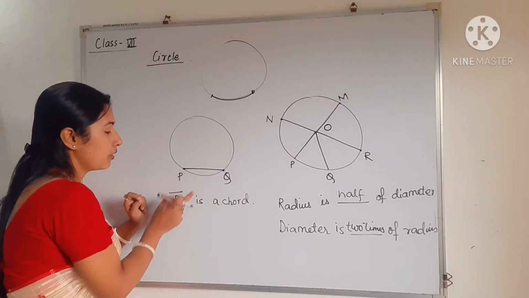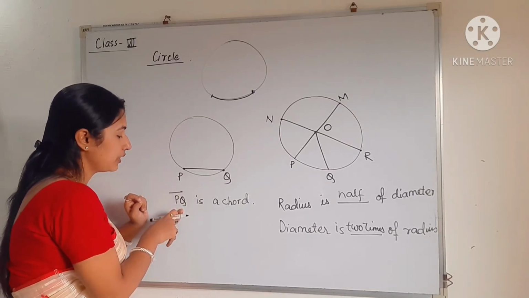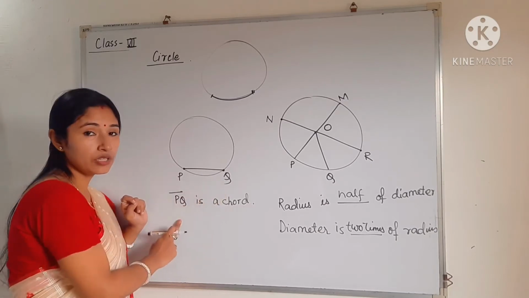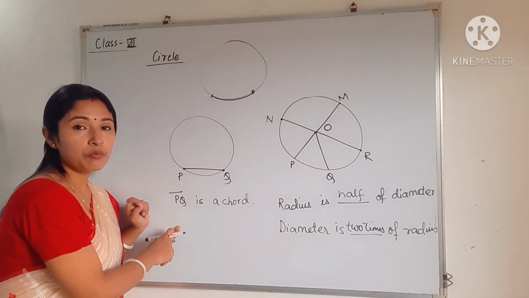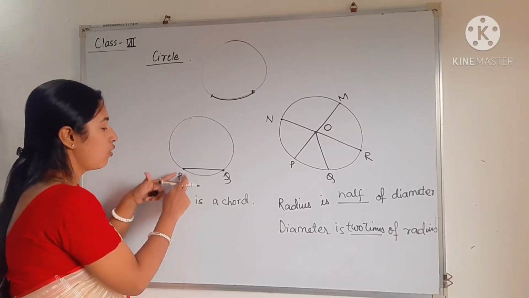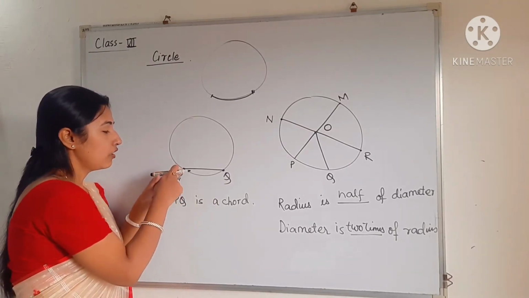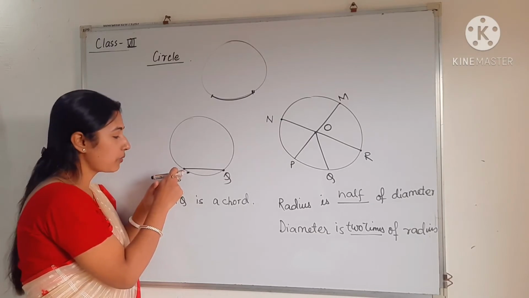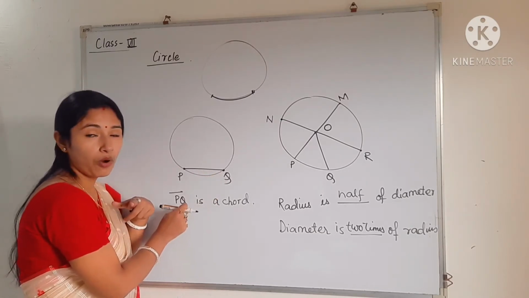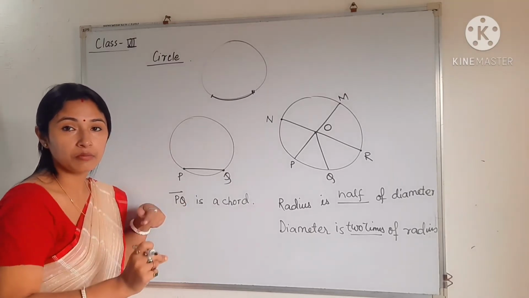See, for naming a line segment, we have to take 2 points. You know that if we have to mention a line segment, we take 2 points, because one point is where the line segment starts and it ends at the other.